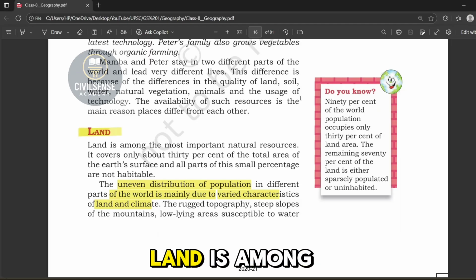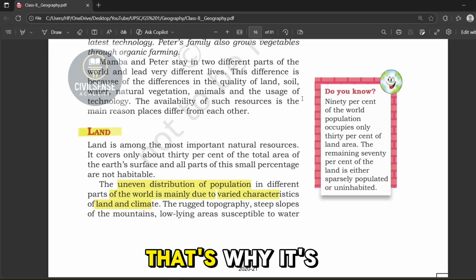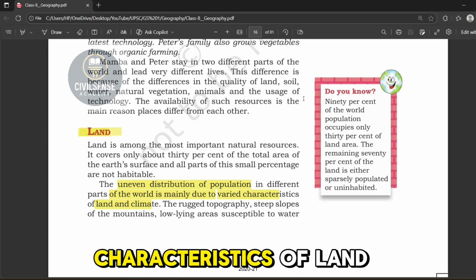Now, land is among the most important natural resources. Why? Because we live on the land, right? That's why it's very important. Now, the uneven distribution of population in different parts of the world is mainly due to the varied characteristics of land and climate.